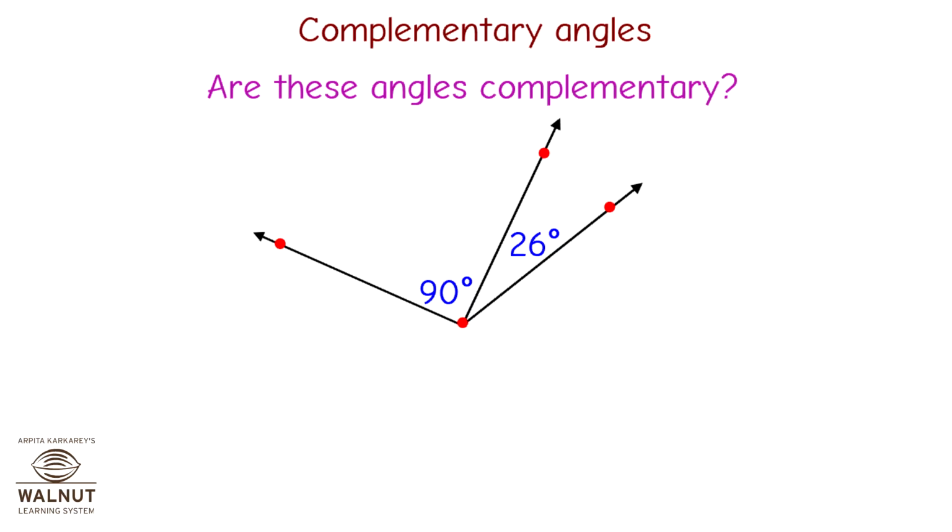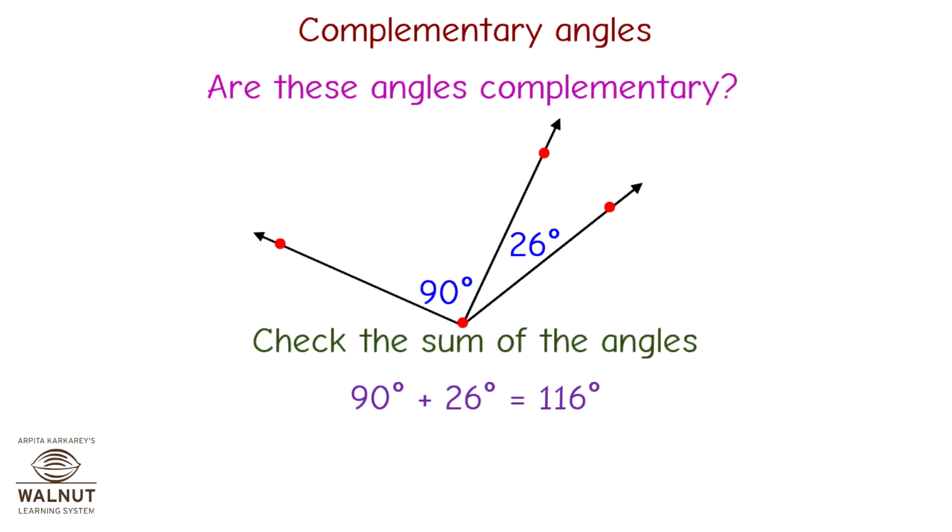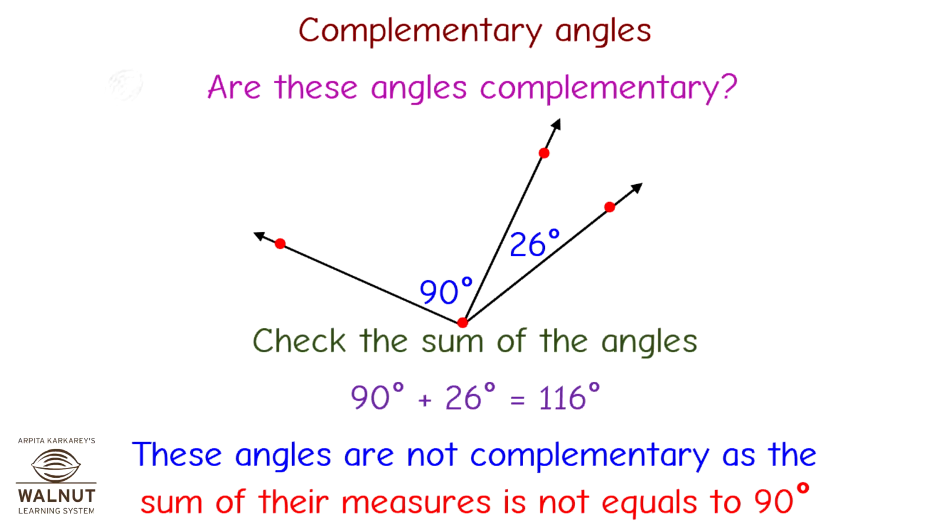Are these angles complementary? Check the sum of the angles. 90 degrees plus 26 degrees is equal to 116 degrees. These angles are not complementary as the sum of their measures is not equal to 90 degrees.